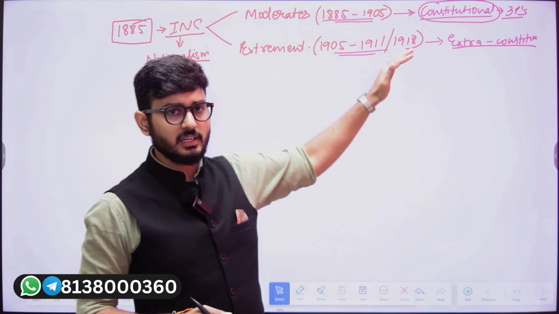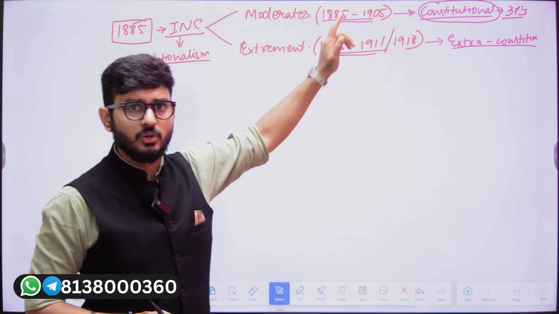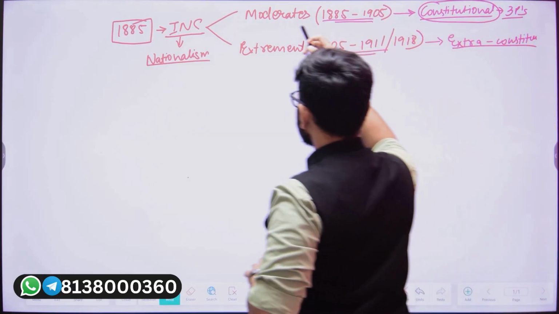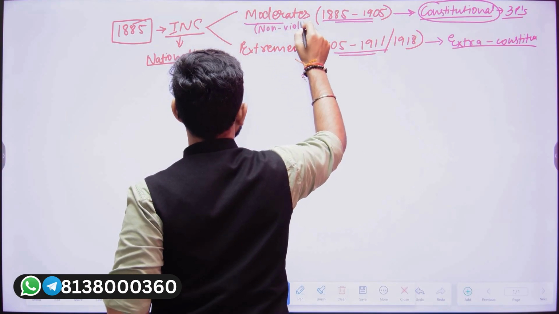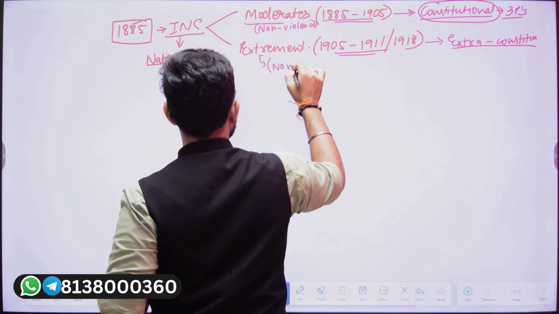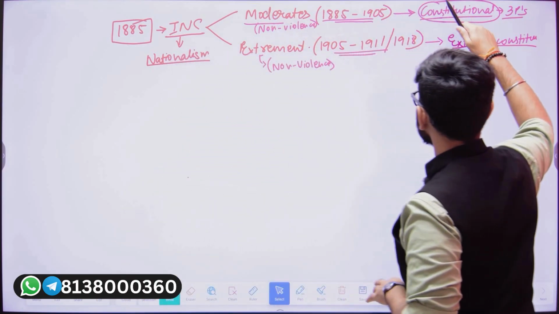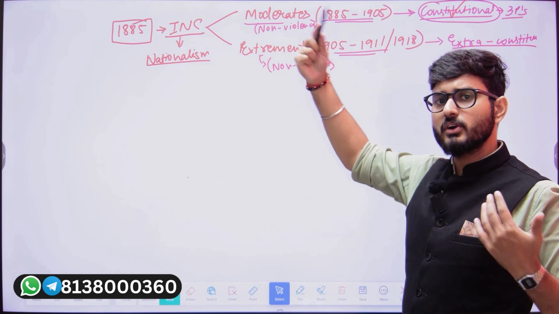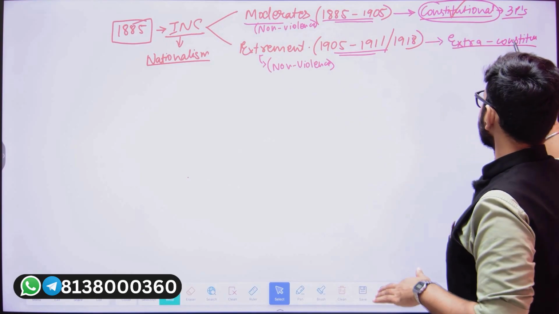But when we talk about extra constitutional, here also what it means is that, like the moderate nationalists who tried to get their demands fulfilled through a constitutional manner, the moderates were non-violent. The moderates believed in non-violence. Similar to them, even the extremists believed in non-violence. Here the moderates believed in the constitution, that means the laws, rules and regulations that were created by the British, so the moderates believed in them. Similarly, here also the extremists believed in the constitution.